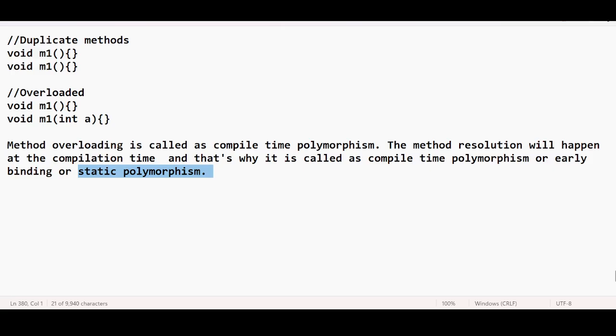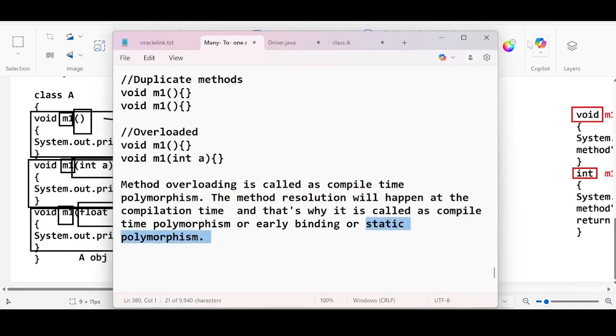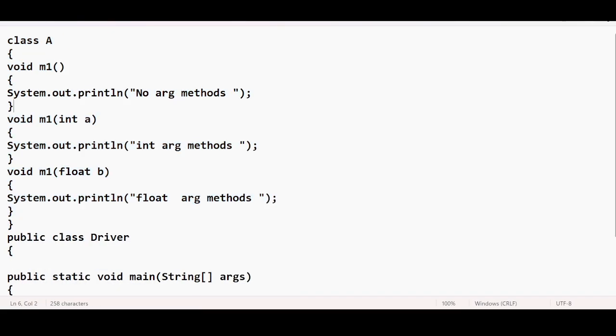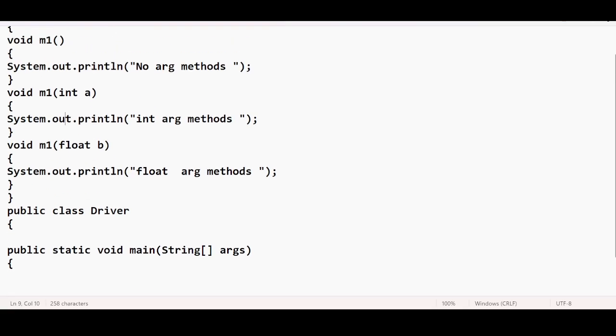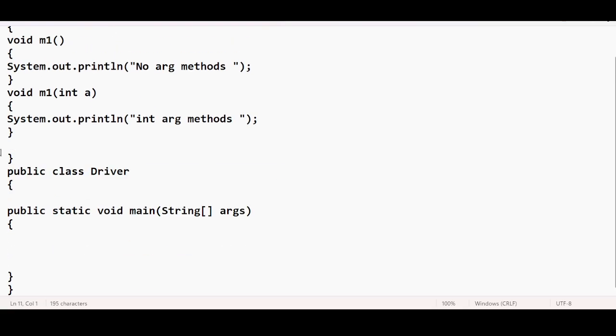Having said this, let us do some case studies. Now you have to tell me the answer. Let me go back to the code. I have method m1 here. Let me keep this very simple and take only two methods. A obj equal to new A, obj dot m1. Now tell me what will be the output if I execute this code.